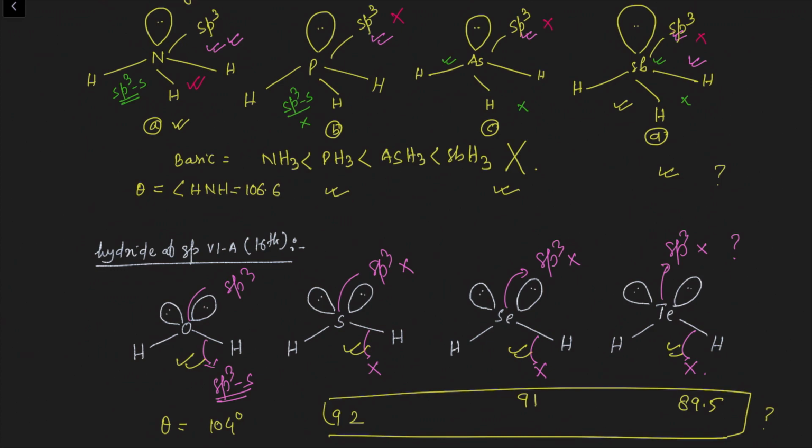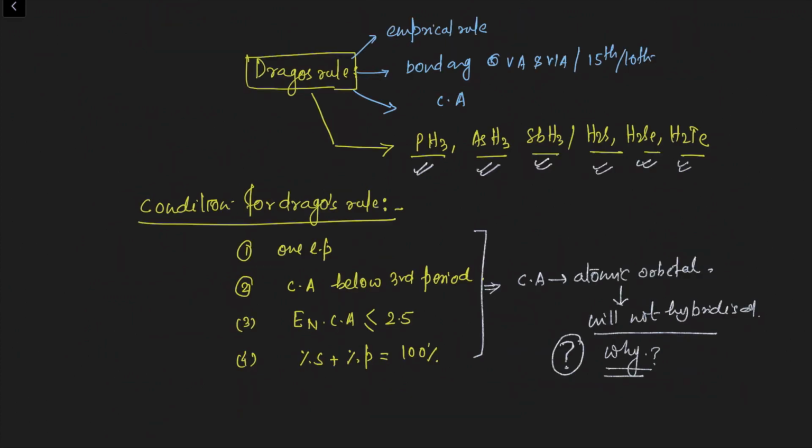So what is Drago's rule? It is an empirical rule which helps to explain the bond angles of the hydrides of group 5A or 6A, or you can say group 15 or 16 elements. But in these hydrides, the central atom must belong to the third period or below the third period.